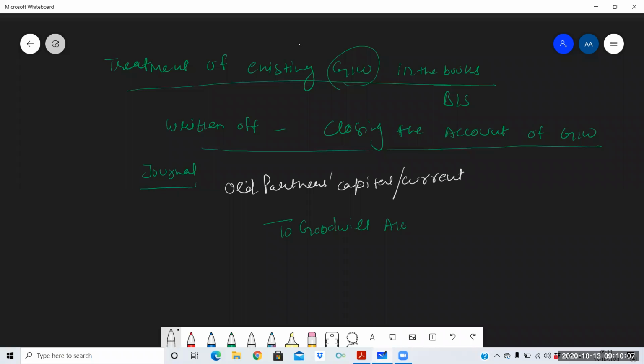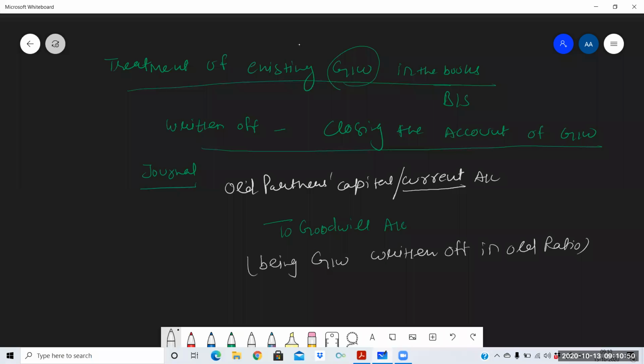Whenever you write capital, also write current account. If capitals are fixed, you pass the entry to old partners' current account debit. If capitals are fluctuating, you pass the entry to old partners' capital account. This entry will be passed for writing off goodwill. Narration will be: being goodwill written off in old ratio.